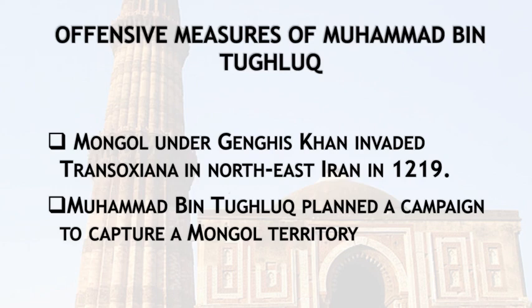This was actually the capital of the Mongols. Transoxiana, which lies in northeast Iran, was invaded by Genghis Khan, a Mongol leader, in 1219. Muhammad bin Tughlaq planned a campaign to capture a Mongol territory. None of the Delhi Sultans ever thought about that.